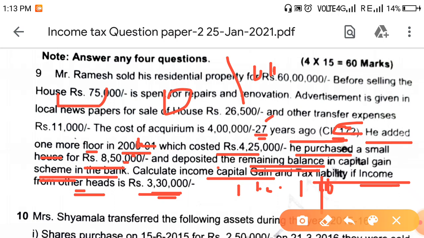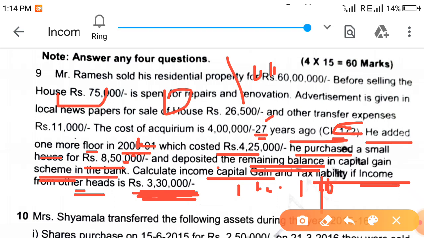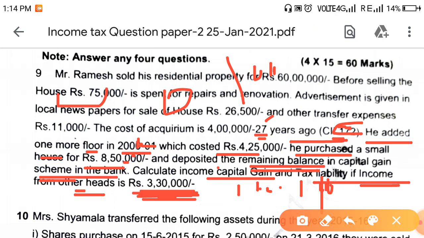Then people will add HEC, but don't do it like that. Check first: what is the total income? Capital gain is nil, other income is 3,30,000. So your total income will be 3,30,000, which is less than 3,50,000. When total income is less than 3,50,000, you get a rebate under section 87A, income tax or rebate amount of 2,500, whichever is less.